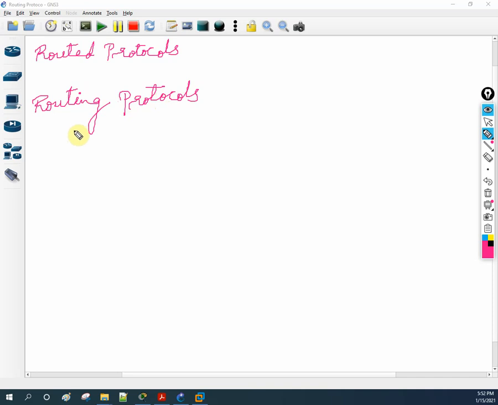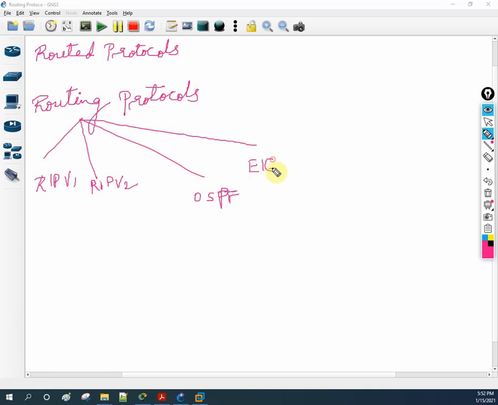So routing protocol is nothing but RIP version 1, RIP version 2, all the RIP, and OSPF, EIGRP, BGP, and we can say ISIS.